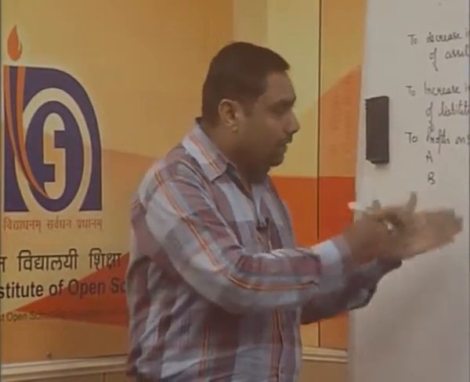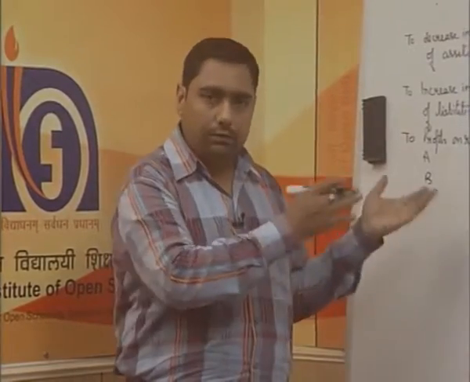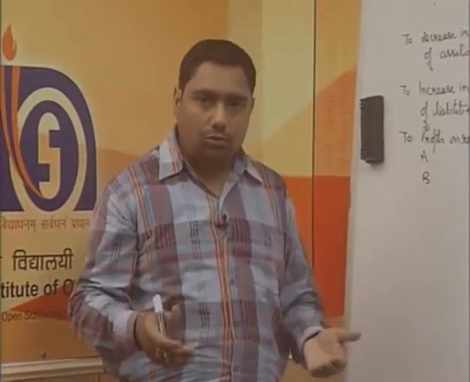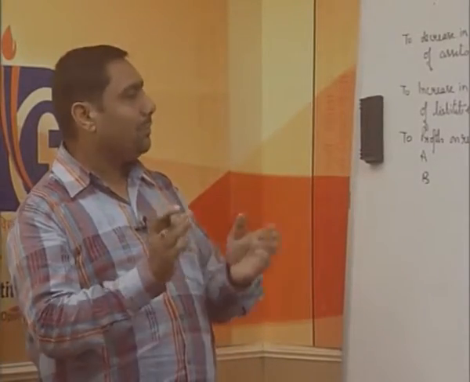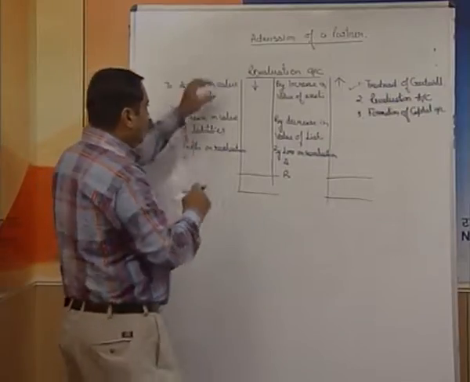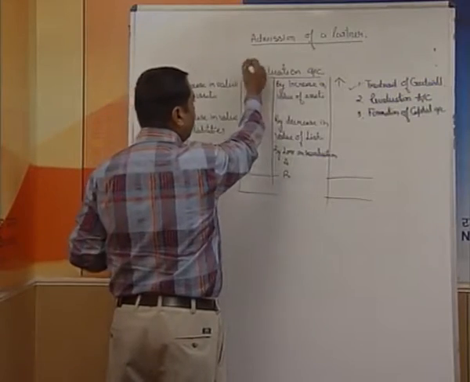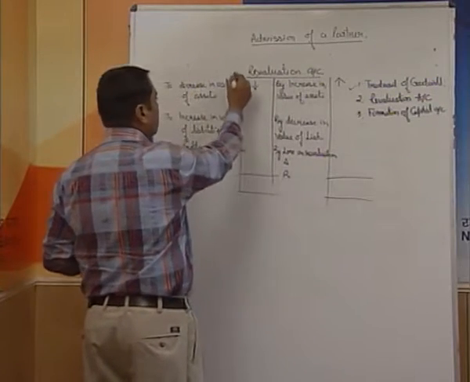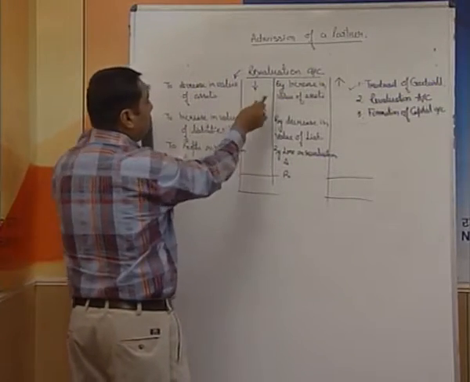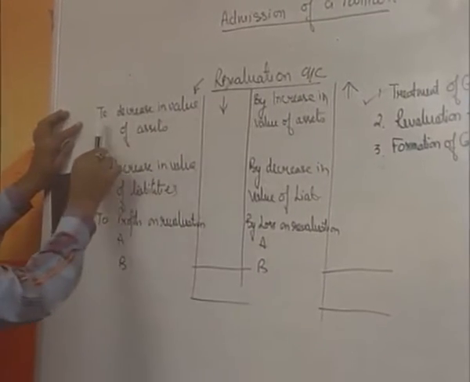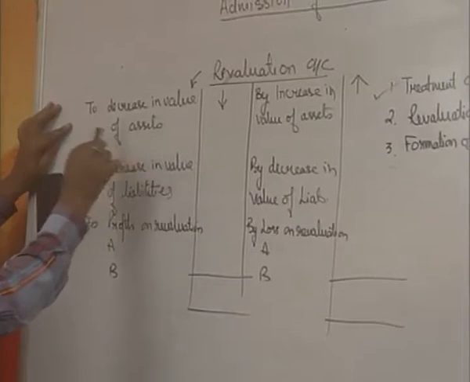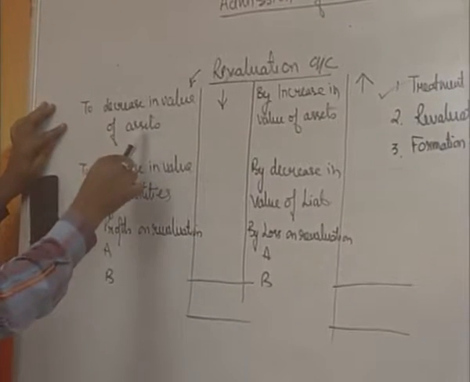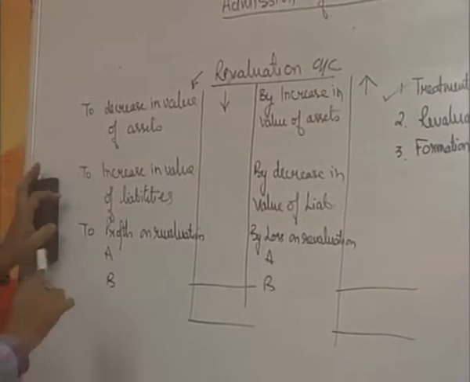But suppose the ledger is already prepared by you, you have an account with you, and they ask you to pass the entries, then how are you going to pass the entries? See, it's very simple. Take this as your heading. Our heading is revaluation account, and your first entry is revaluation account debit to whatever be the name of the asset, to stock, to bad debts provision, to machinery, in case the value of an asset decreases.